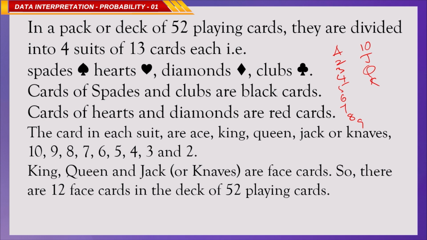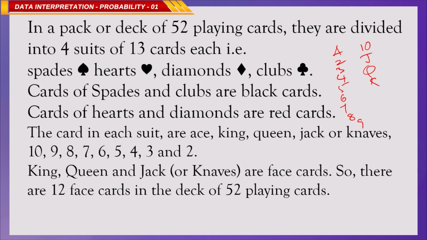Clear? The cards in each suit are generally ace, king, queen and jack. Of course, sometimes jack is also called knave, and then 10, 9, 8, 7, 6, 5, 4, 3 and 2. King, queen and jack, these 3 are called face cards.